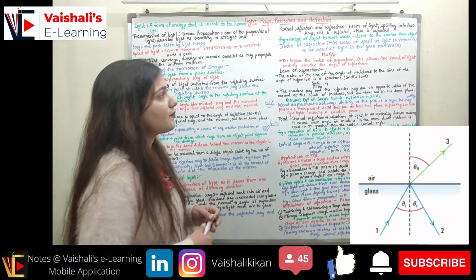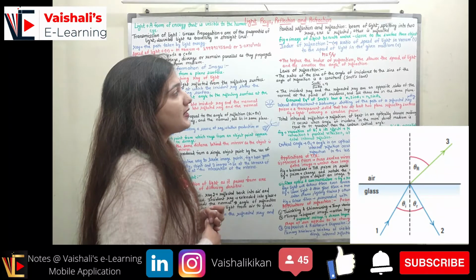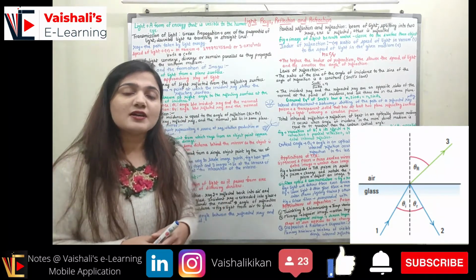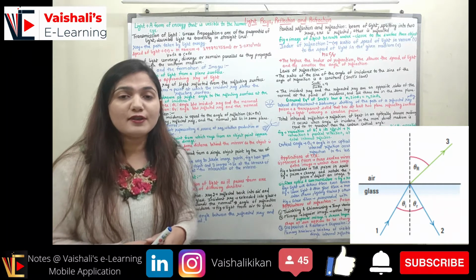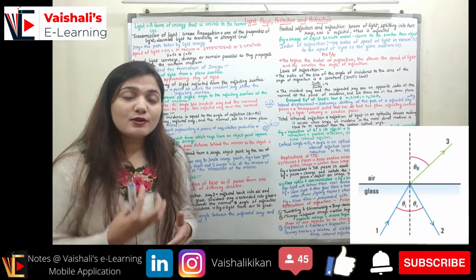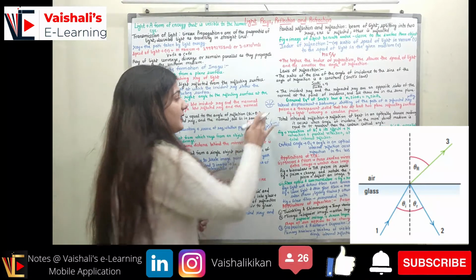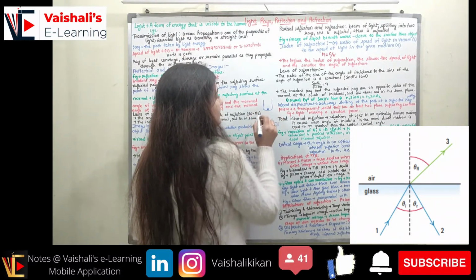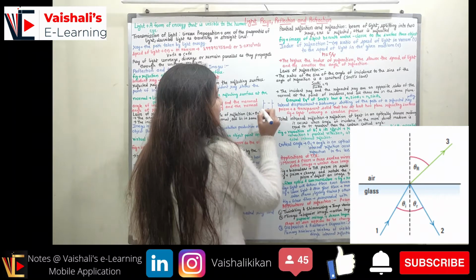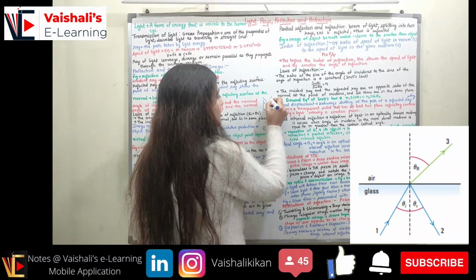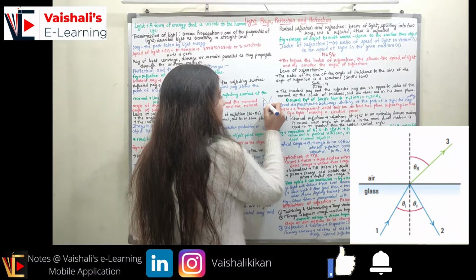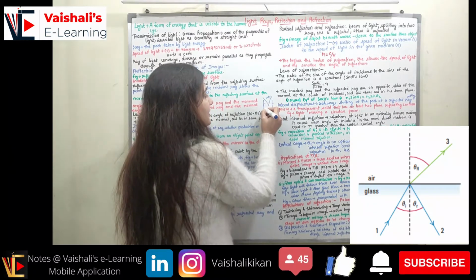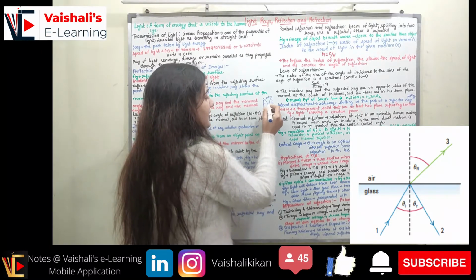We have the image of an object beneath the water which appears closer to the surface than the object. Why does this image appear closer to the surface? Because the actual distance of the object is deeper, but the object looks raised. This is the coin placed inside the water in the beaker. When the light falls here, it will bend towards the normal, because air is the lower density region and water is the higher density region.